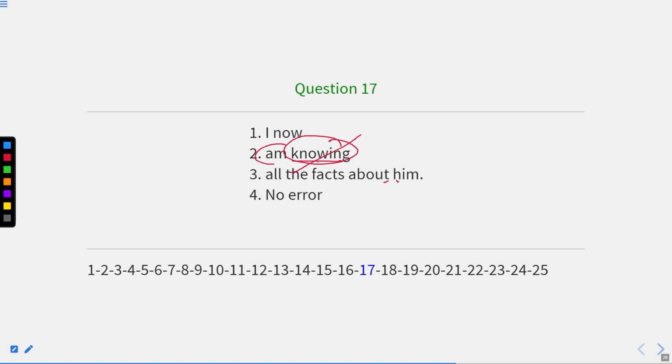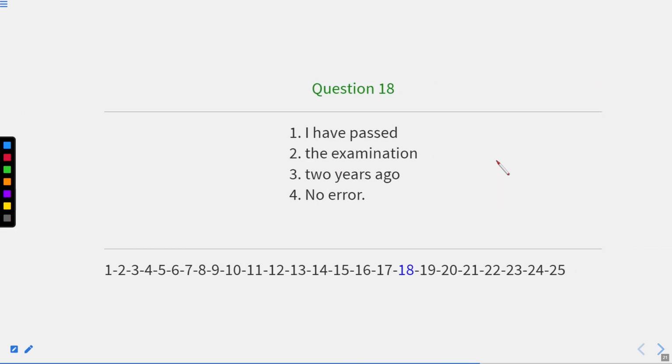The word "am" is also incorrect over here. It should not be written in present continuous tense. Rather, I can write, I know. Now, I know all the facts about him. So, here the second part contains the error. So, I now know all the facts about him can be the correct sentence.